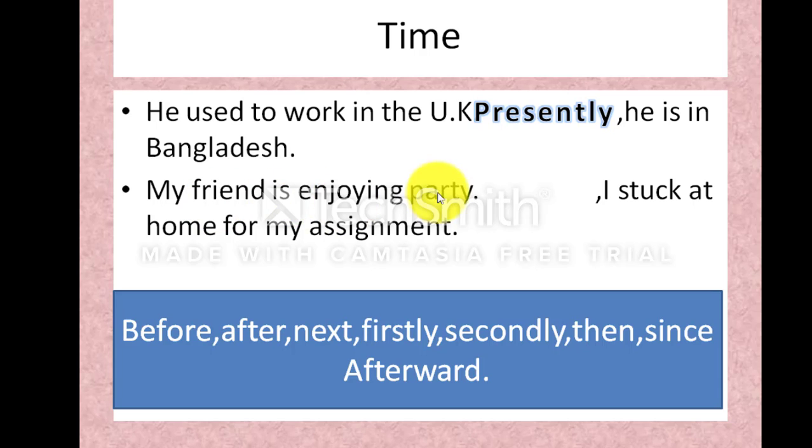My friend is enjoying party. I stuck at home for my assignment. You know stuck. Now we are stuck at home for corona. So stuck means stay. We stuck at home for my assignment. My friend is enjoying party. So which connector? These two times. I stuck at home. My friend is enjoying party. These two times have to be connected with meantime.